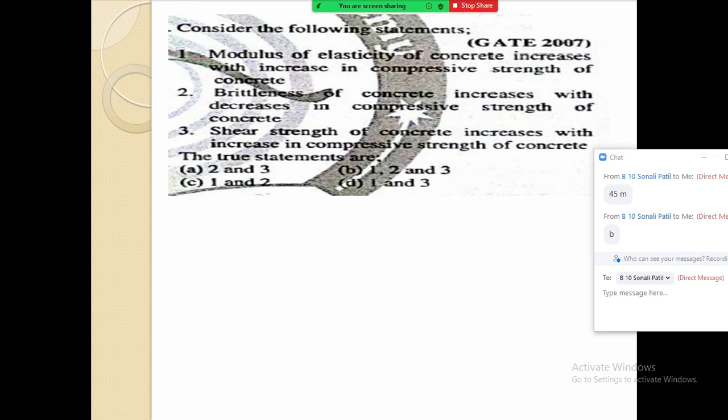Third, shear strength of concrete increases with increase in compressive strength of concrete. So out of these three, you have to identify the true statements, and accordingly give the answer.